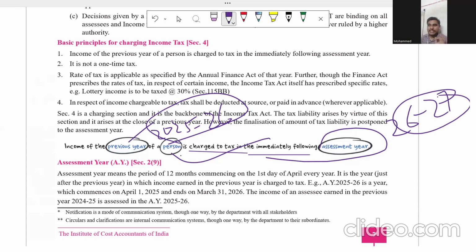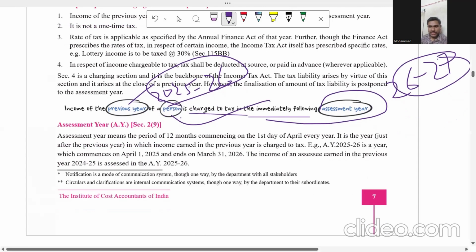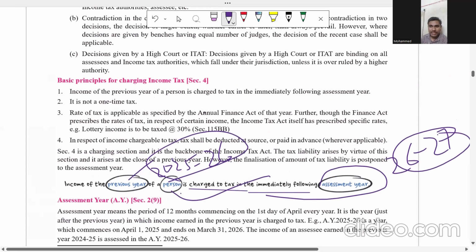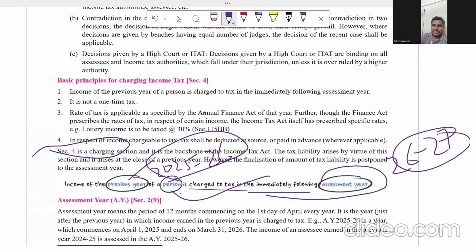But there are some exceptions to it. What are those exceptions? These are going to be studied in the charging section. The charging section is the heart of the income tax. When we have to levy the tax, all these things are given in the charging section. The charging section says income of the previous year of a person is charged to tax in the immediately following assessment year. As I said in an example, 25-26.